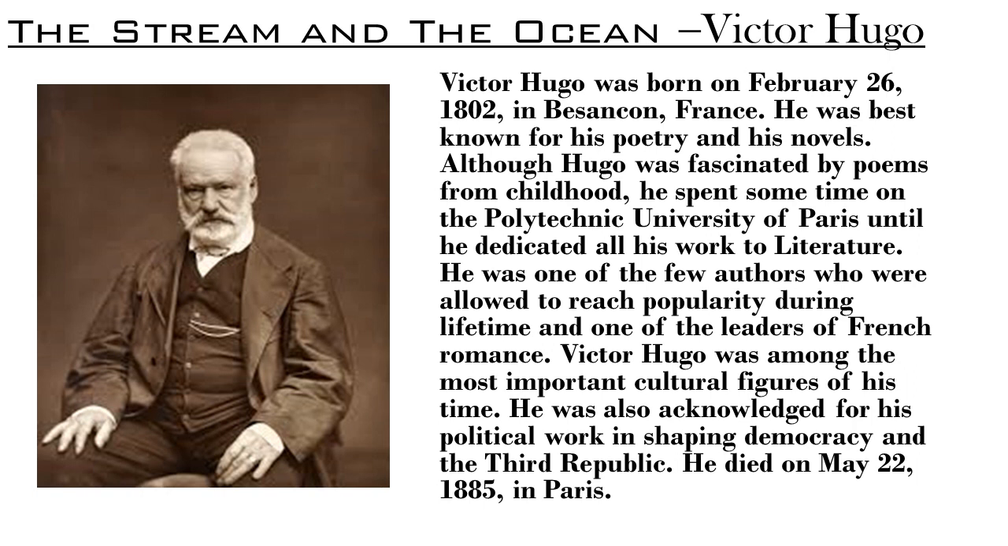The Stream and the Ocean by Victor Hugo. Children, this is Victor Hugo. Alright, now let's see who was Victor Hugo. Victor Hugo was born on February 26, 1802 in Besançon, France. He was best known for his poetry and his novels.